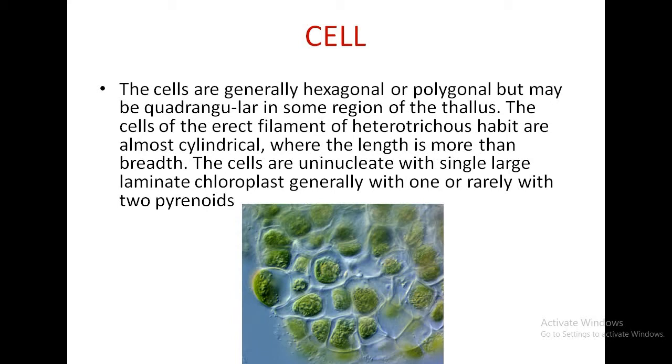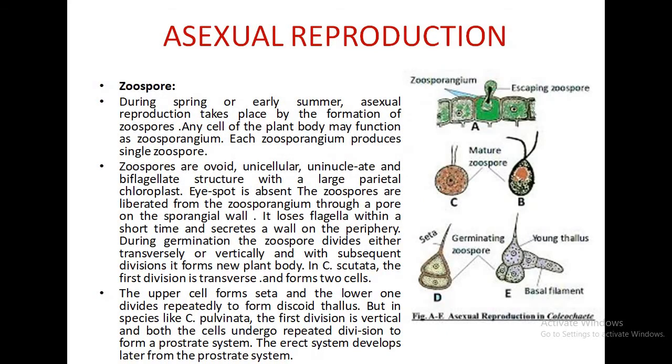The cells are quadrangular, polygonal or cylindrical. They are uninucleate with a single large parietal chloroplast with a single pyrenoid. Some cells have a thread-like seta. They reproduce by both asexual and sexual methods. The asexual reproduction takes place by motile biflagellate zoospores.